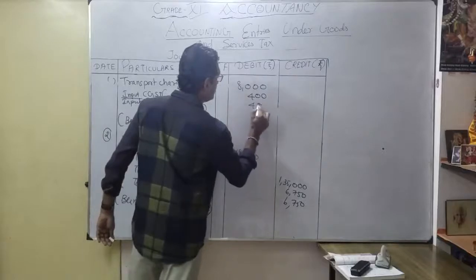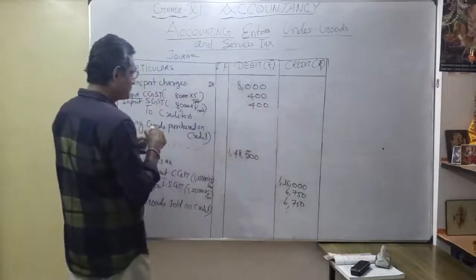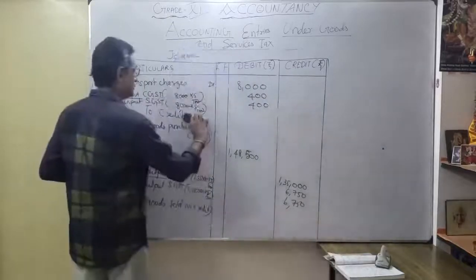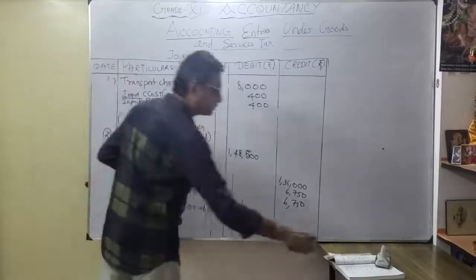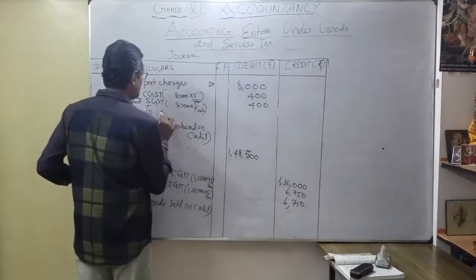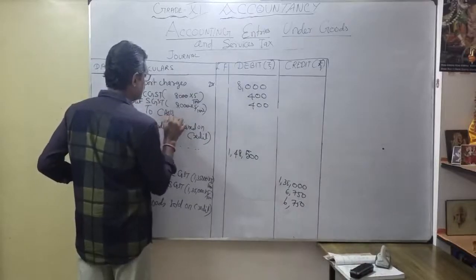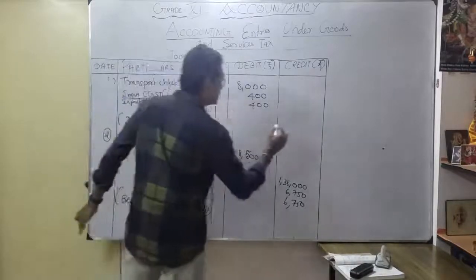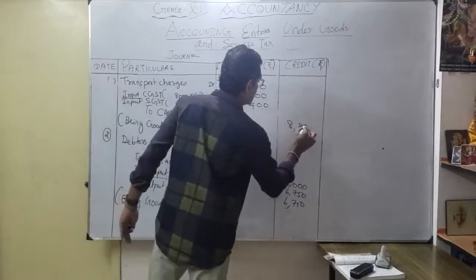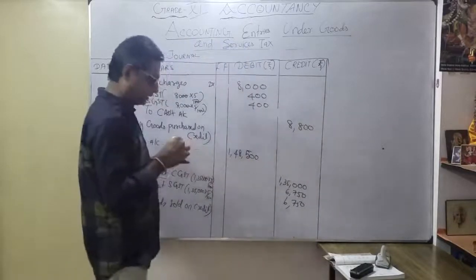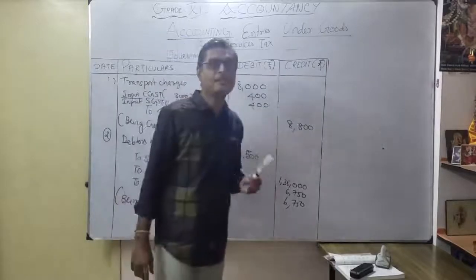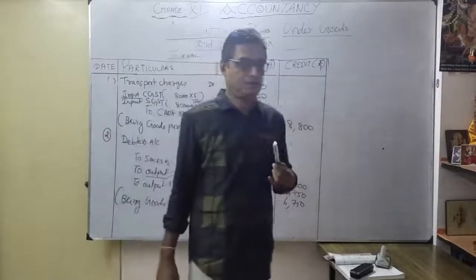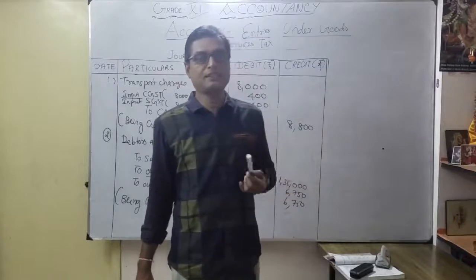So what is my total payment now? Here I am going to pay cash. Okay, how much? To cash account, 8,800. Correct. Whatever my transport charges 8,000, then I paid 800 as a tax related to CGST and SGST.